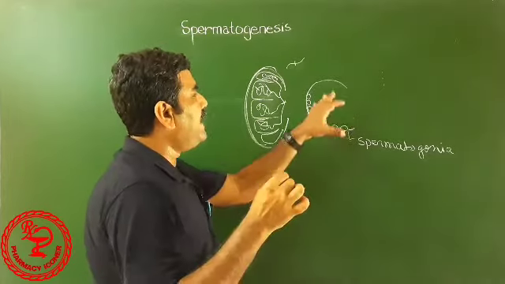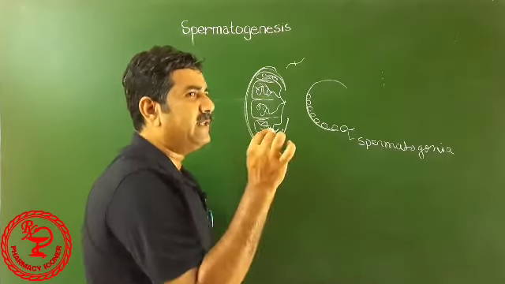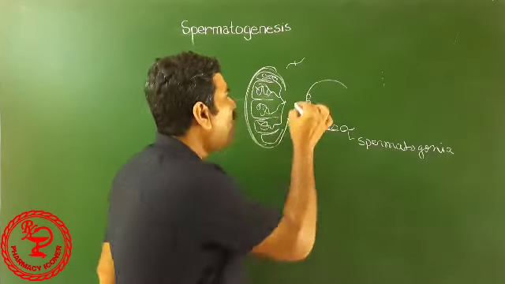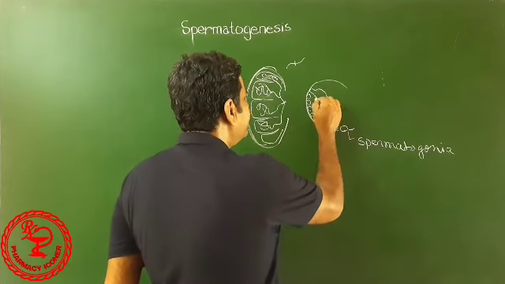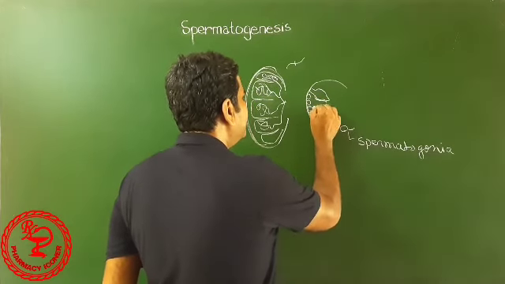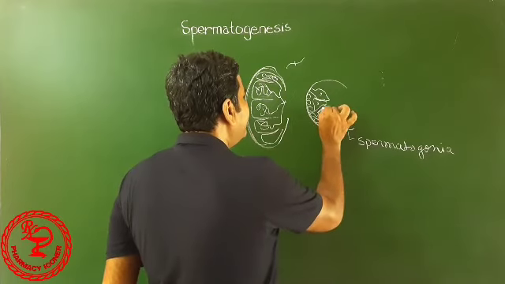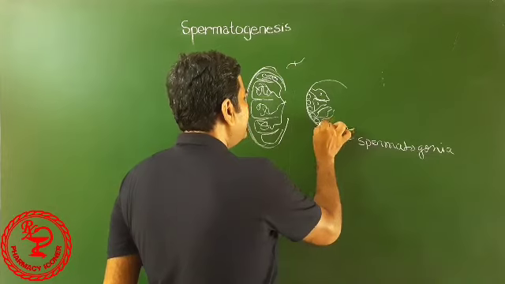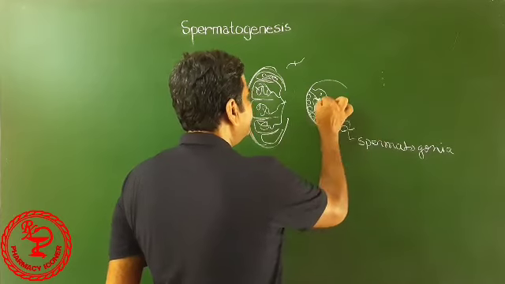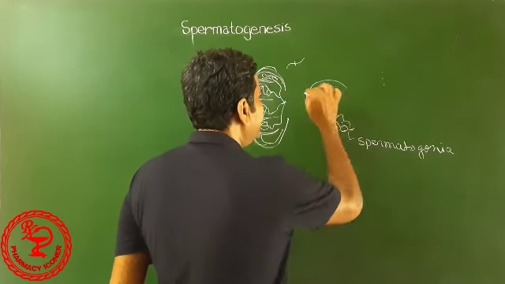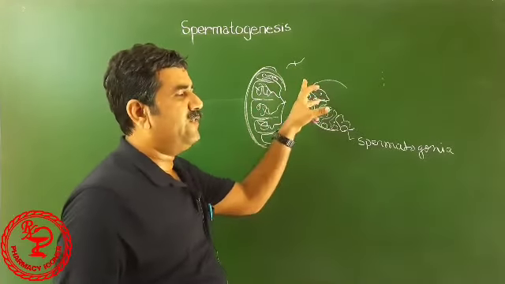Now, in this inner portion of the seminiferous tubule, there is another type of cell. They are called Sertoli cells. These large cells which are present here are called Sertoli cells. They are packed inside the area of the seminiferous tubule.